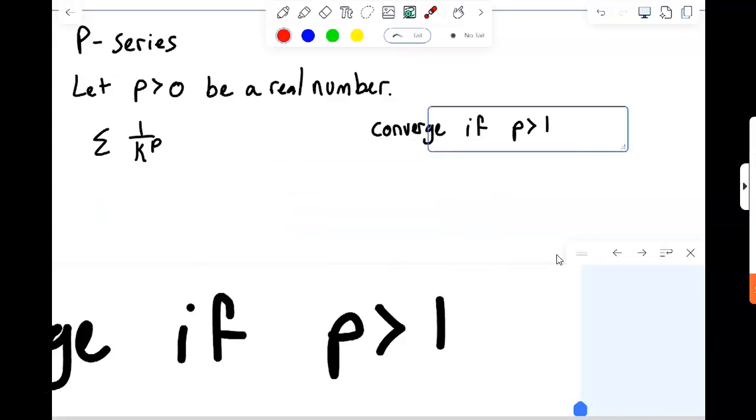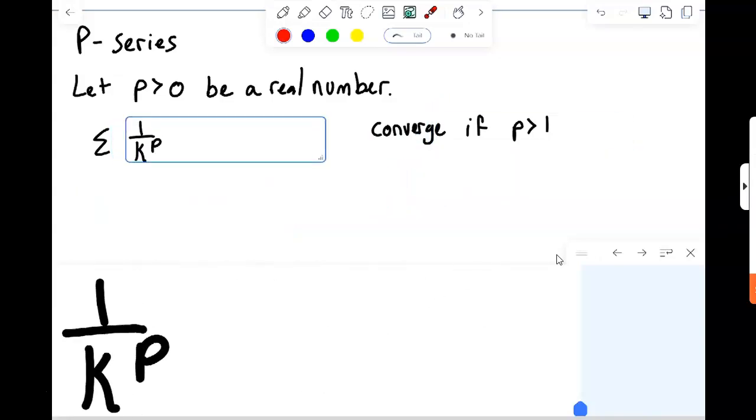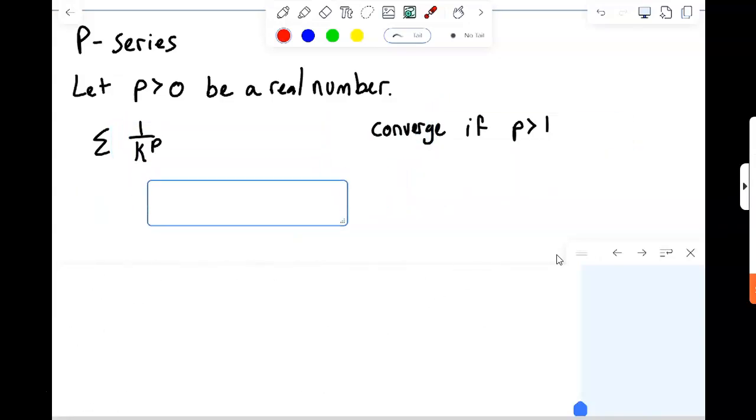But if p is not greater than 1, using my formula again, integral of x to the minus p, we would add 1 to it. And if p is equal to 1, then you'll just have 1 over x, which will be ln, and we know that integral diverges.